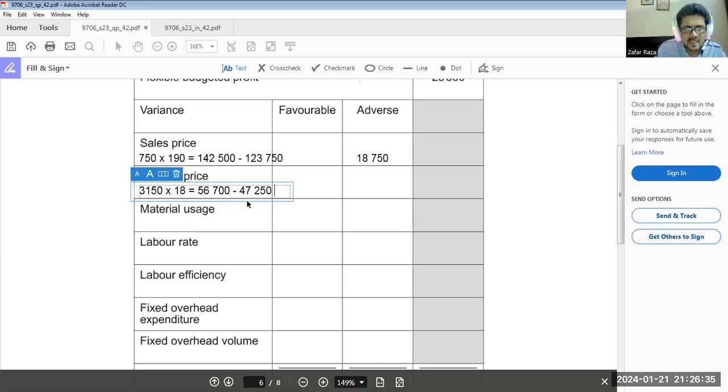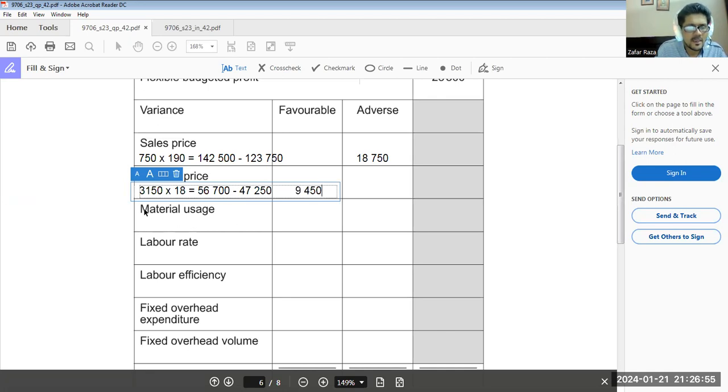It means this time the material variance is favorable by 56,700 minus 47,250. That means 9,450 favorable.